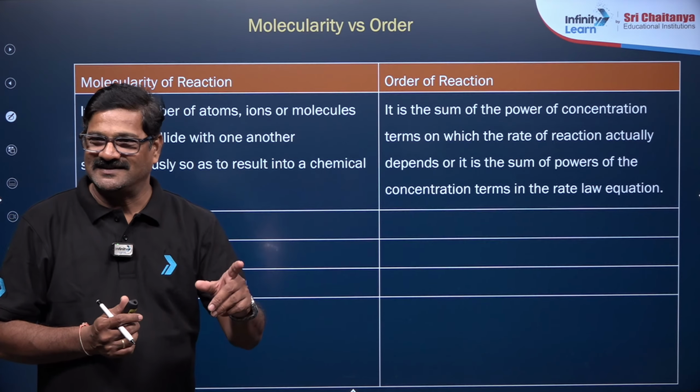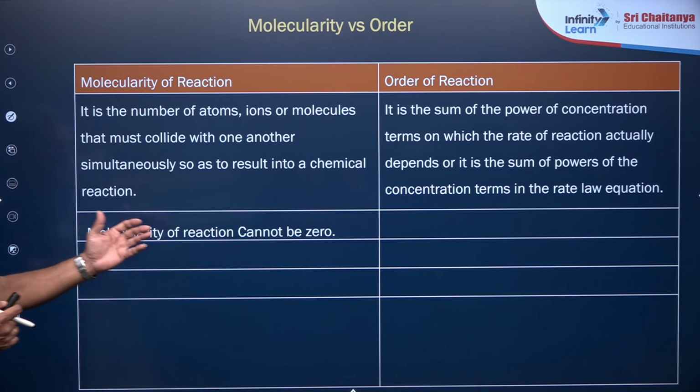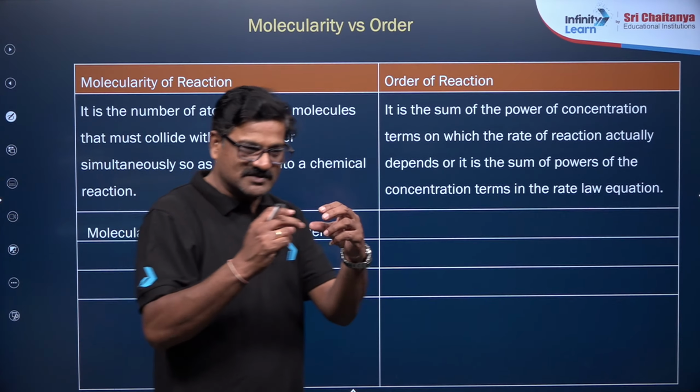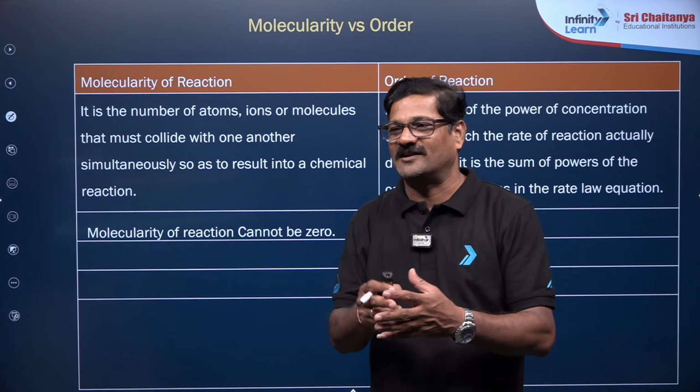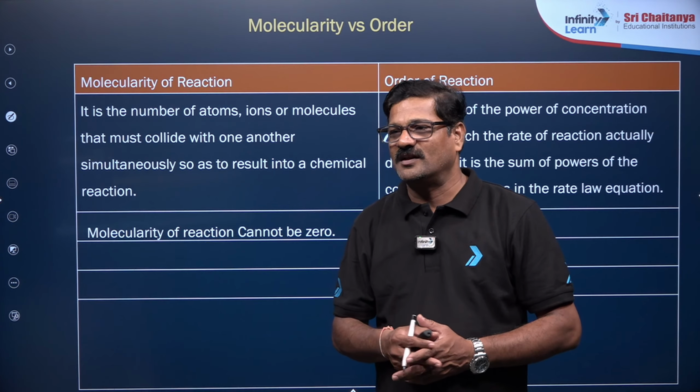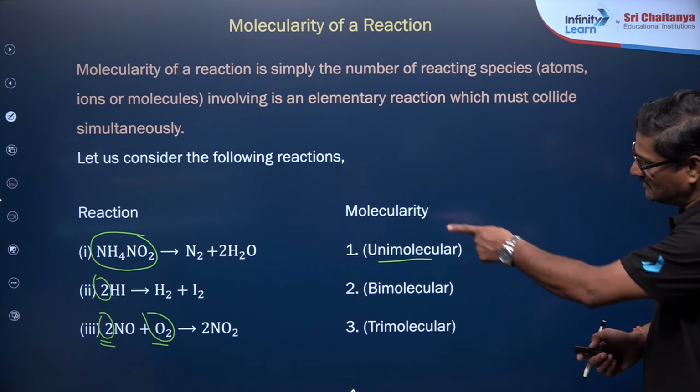Now let us see this in more detail. The molecularity of a reaction cannot be zero. Collisions are taking place; if molecularity is zero, collision is not taking place. Here you can see the examples of molecularity.